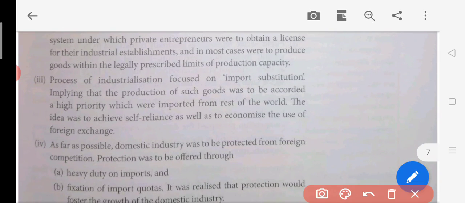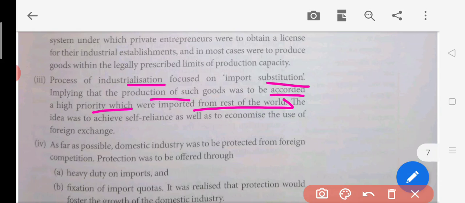The third point says the process of industrialization focused on import substitution, implying that the production of goods which were imported from the rest of the world was to be accorded a high priority. So this is called the import substitution effect. Why were they trying to focus on this? Because whatever you are importing from other countries should be made in India only, so that there will be no need to import that good from other parts of the world.